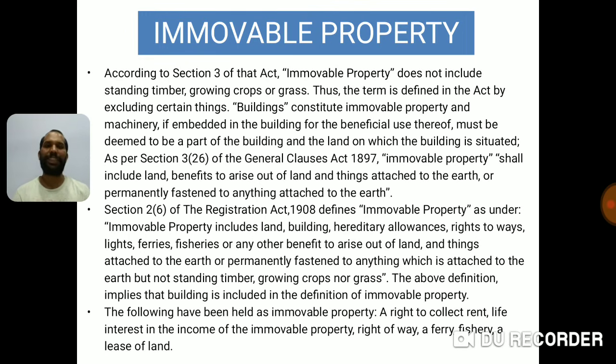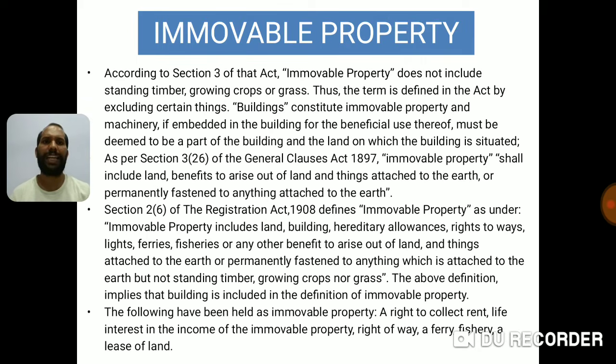Now the similarity between the Registration Act 1908 and the Transfer of Property Act 1882 is that both of them say standing timber, growing crops and grass are not immovable property. Let us understand these three concepts, why they are not immovable property.